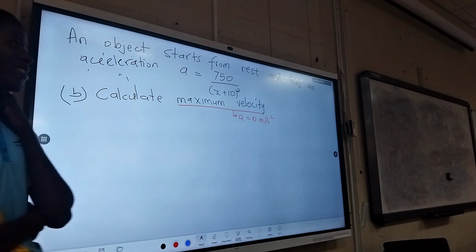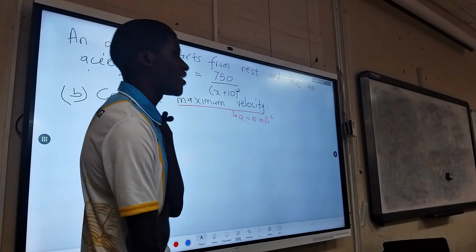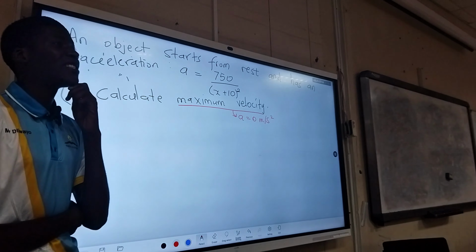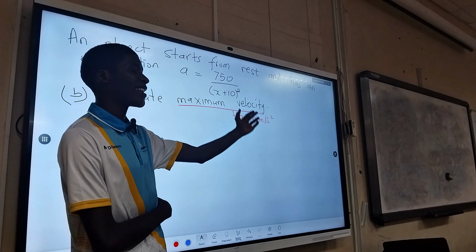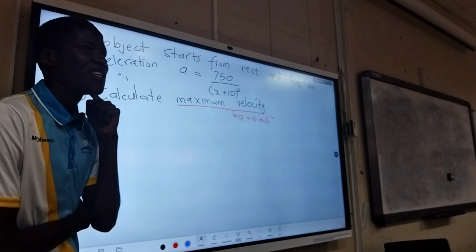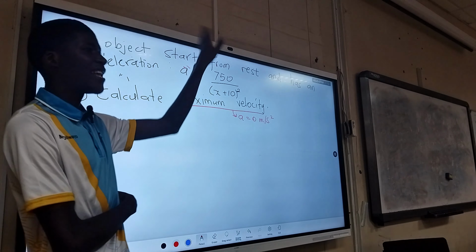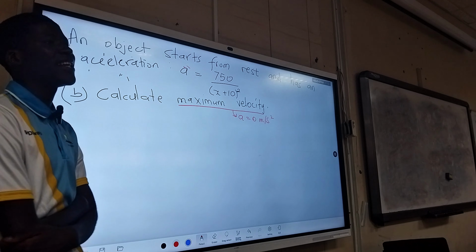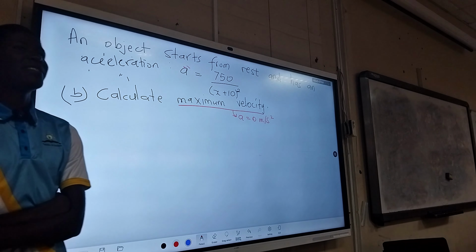So what is the strategic approach that we can take to tackle the problem? How can you calculate maximum velocity? Because we know that at maximum velocity, acceleration is equal to 0. But you cannot let this be equal to 0, because 0 times this is 0, which is equal to 750, and that will be false according to mathematics. It means in this equation, acceleration can never be 0. So what can we do to find the maximum velocity?